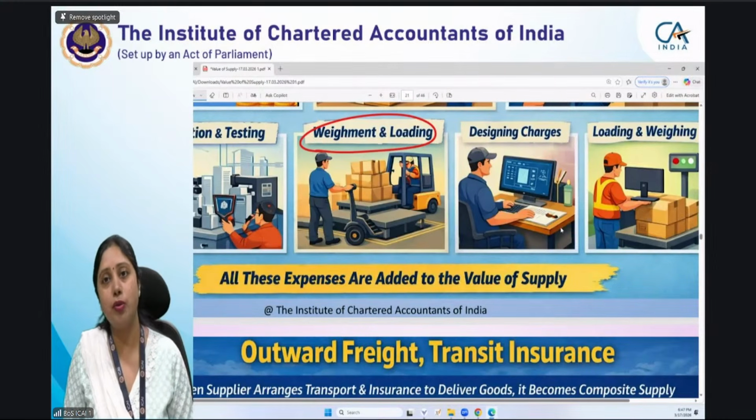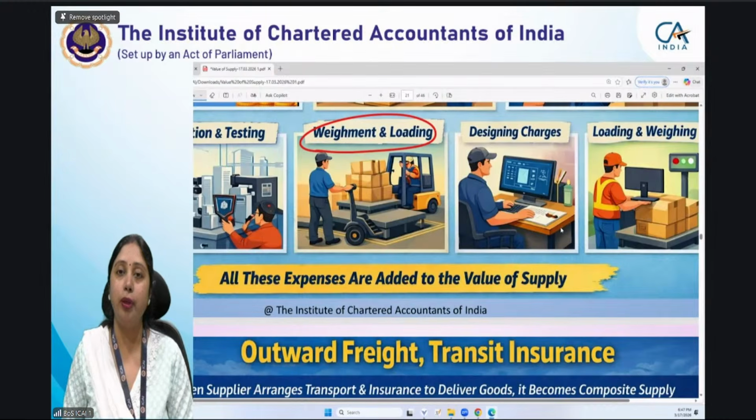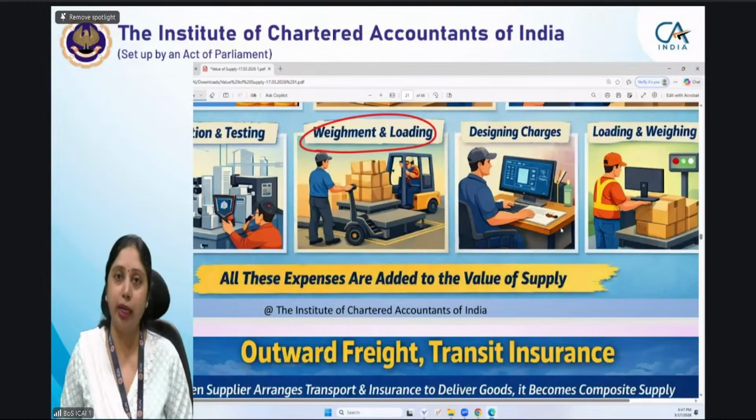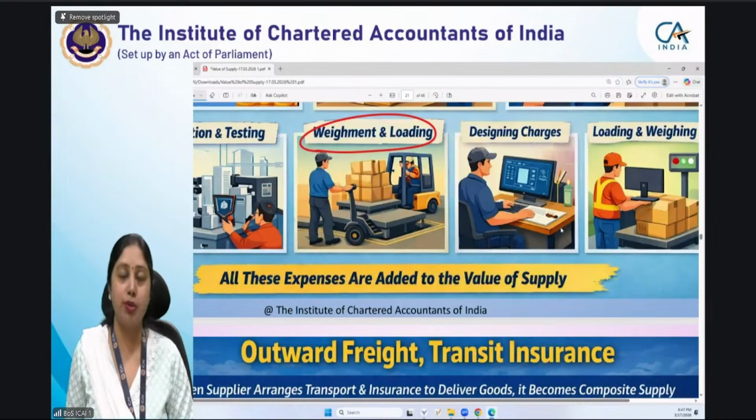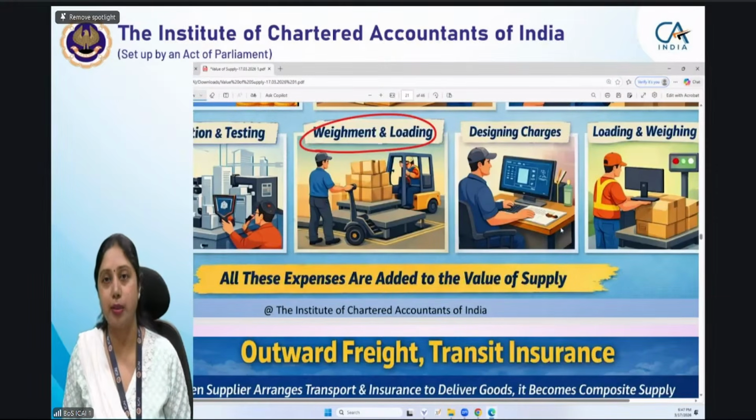Those charges also are includable in value. Goods have to be loaded into the vehicle, and for that loading charges and unloading charges are there, they will also be included. Some designing charges, so if you want our product to be in a particular design, for that some designing has to be done before delivery of the goods, that will also be included in value of supply. So loading and weighing, everything will be included in the value of supply.